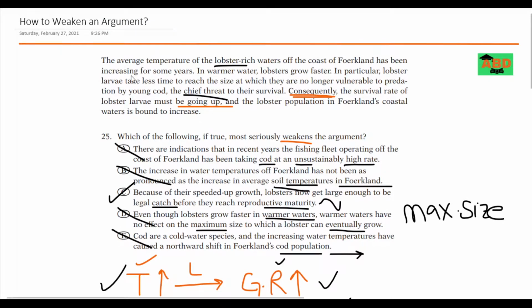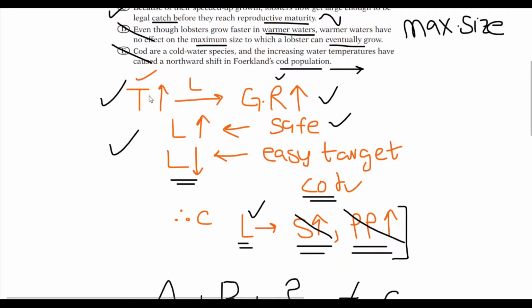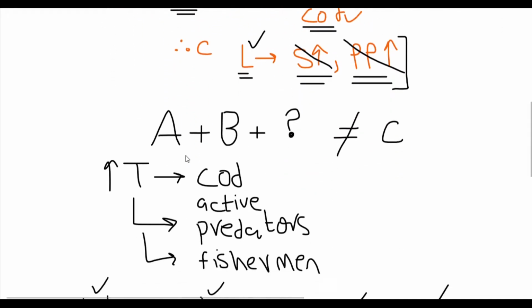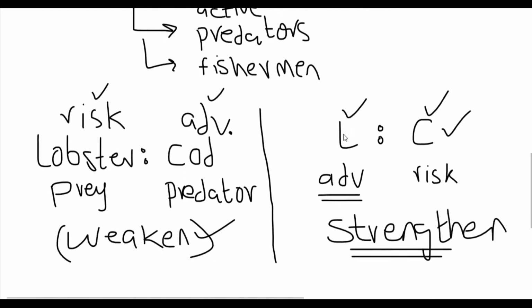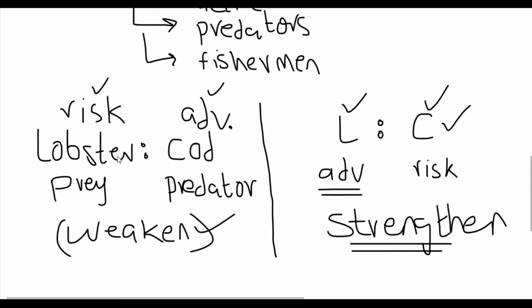Okay guys, the final takeaway here is, if you can decipher what the premise is and what the conclusion is, make a general standardized deductive argument, and pre-think how you can weaken it, what loopholes you can find or what statement you can add to dismantle the overall equation, how you can create this link and attach a value to the lobster or the cod so that one is at risk and the other at an advantage, and how this will weaken, and if you do the opposite, how this will strengthen.